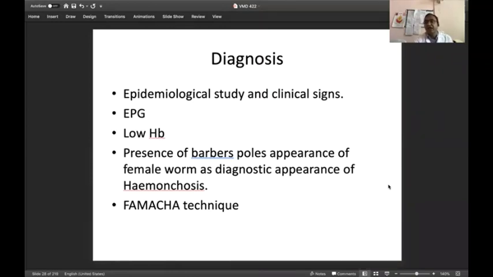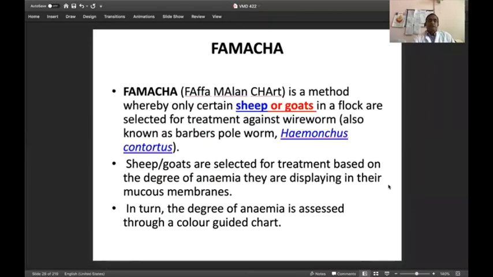If you are looking after a large number of animals, and you want to examine a herd, you have to adopt the FAMACHA technique to differentiate how many animals are suffering from anemia. You have to separate the animals suffering from anemia, and then go for hemoglobin and fecal examination. Then you will be able to differentiate it from other diseases. This is the FAMACHA technique. Actually, the FAMACHA technique was developed in South Africa. Now this technique is very, very popular for examination of Haemonchus contortus worms.